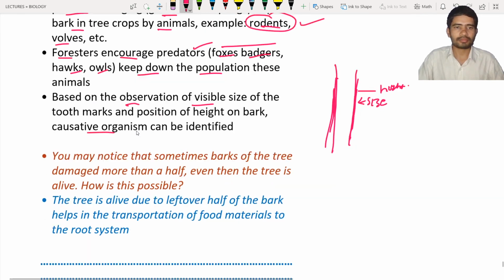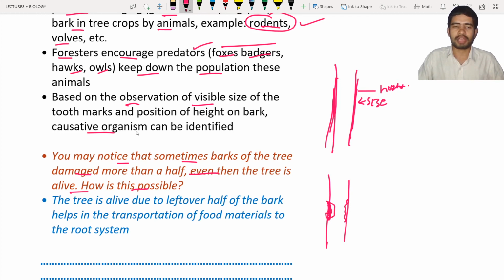Here is one question. You may notice that sometimes the bark of the tree is damaged more than half, even then the tree is alive. How is this possible? Let us consider this is the bark of the plant. The stem is damaged, mostly the ring is damaged up to half extent or up to some extent, but the tree is alive, not dead.